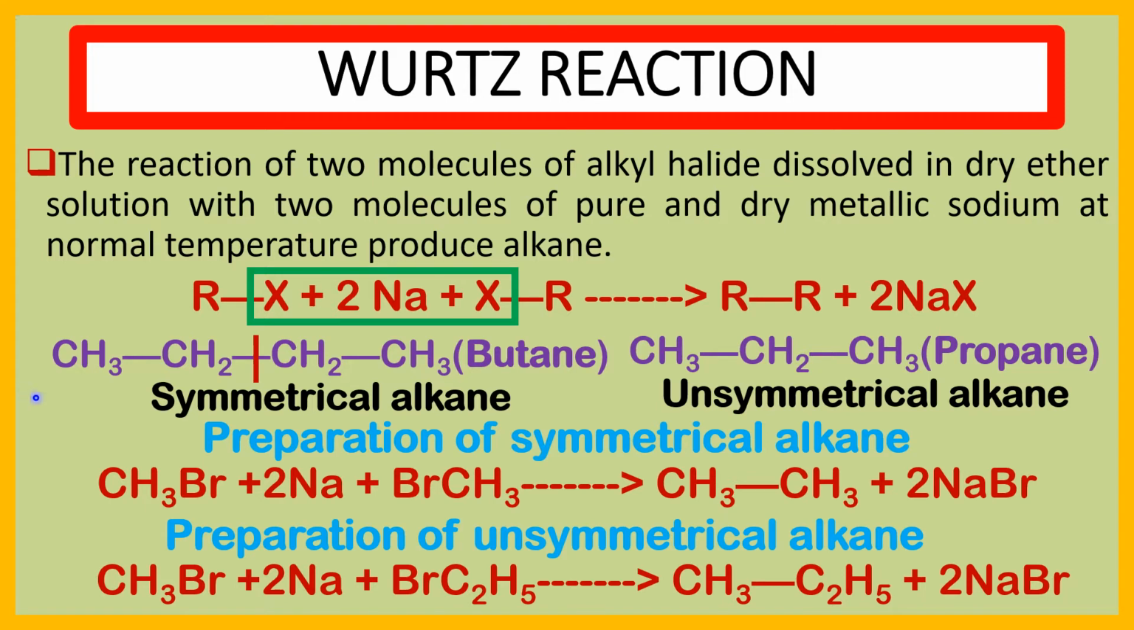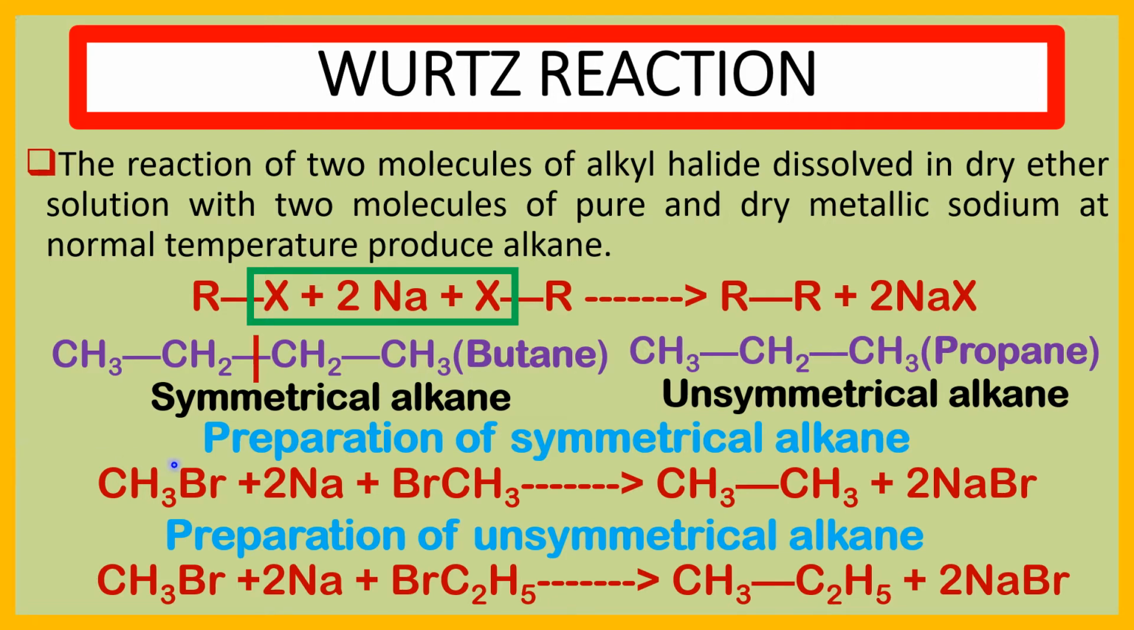Symmetrical alkane is that alkane that we can divide into two similar parts. Butane is a symmetrical alkane. We divide butane into two parts, CH3CH2 and another part of CH3CH2. But in case of unsymmetrical alkane, we can't divide the alkane into two similar halves. Propane is an unsymmetrical alkane. We can't divide propane into two similar halves.